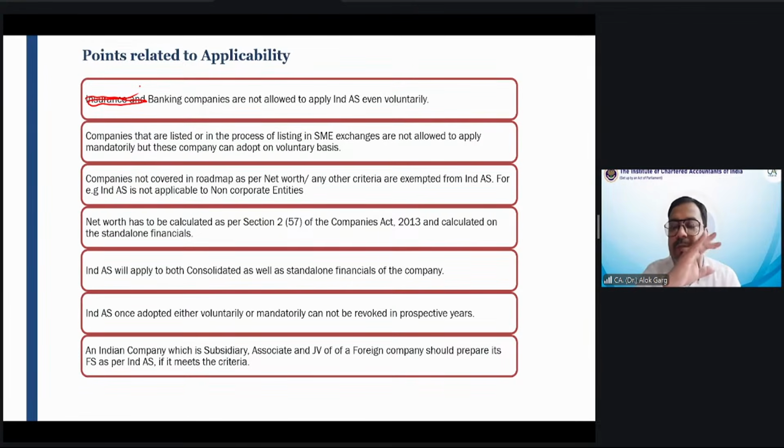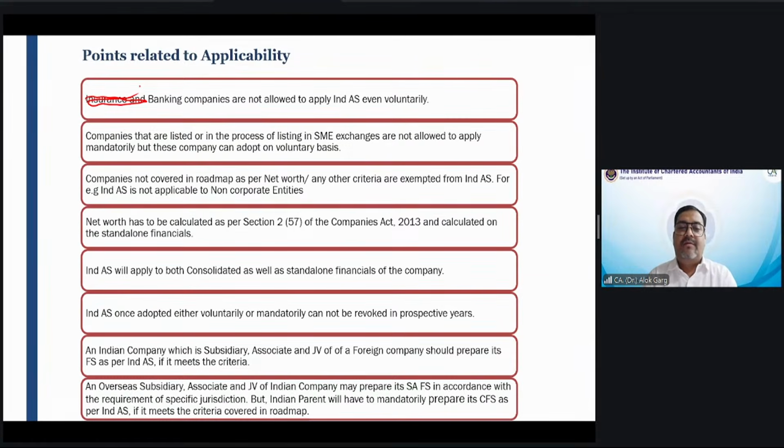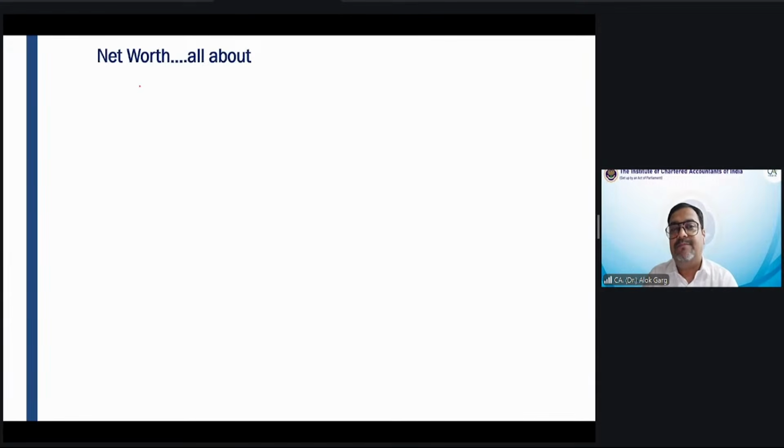So friends, no. For looking at the applicability of Ind AS for an Indian company, you have to look at the criteria from the Indian company perspective. Just because the parent is a US entity and listed in the USA, Ind AS is not applicable to the Indian company. And on foreign companies, Ind AS is not applicable. Those foreign companies need to apply their local GAAP, but for Indian consolidation, their local GAAP financial statements have to be migrated to Indian GAAP, right?